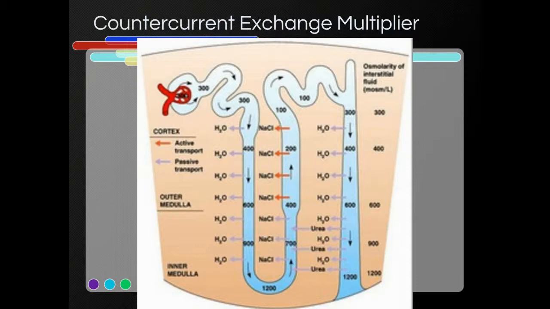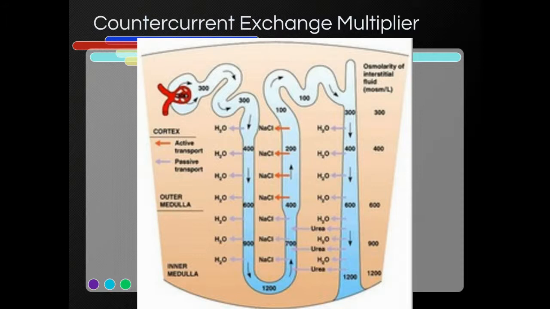All right. So with countercurrent exchange, you can see how it happens between the descending and ascending loop of Henle and the collection duct, because they're all going in opposite directions of one another. This is how it operates. It's really pretty simple. It operates on osmolarity. Osmolarity is simply concentration, but instead of grams per liter, it's moles per liter, right? It's just concentration by particles. So when I say osmolarity, we're just saying concentrations.